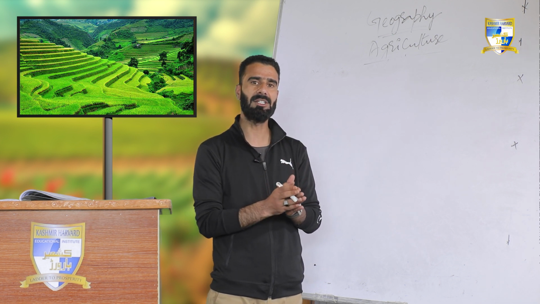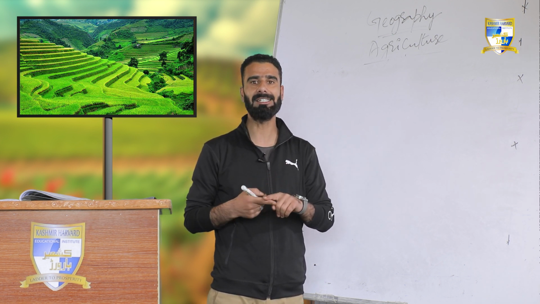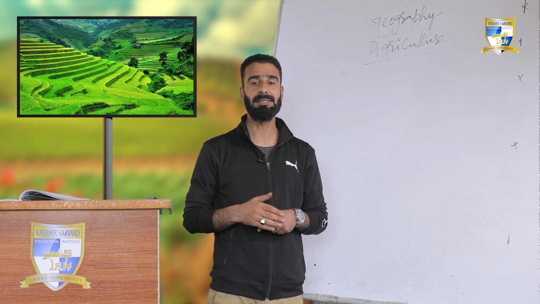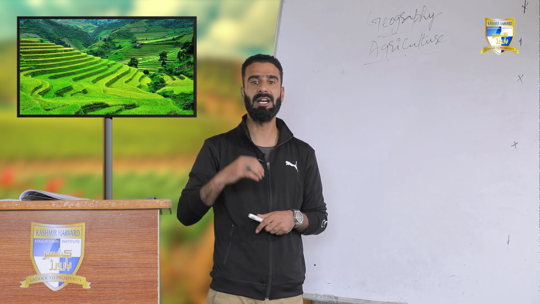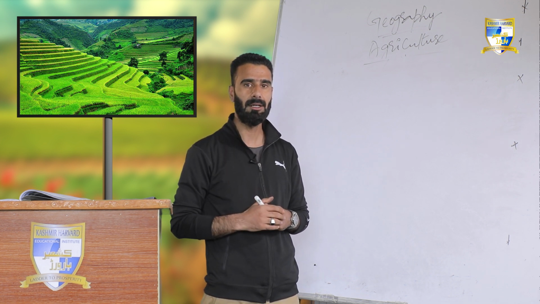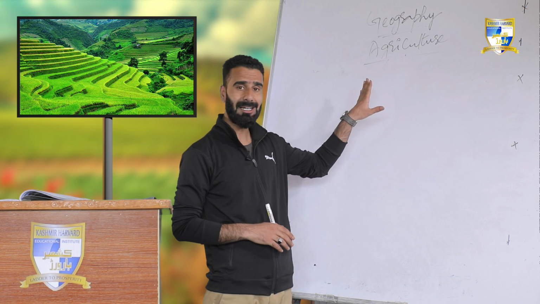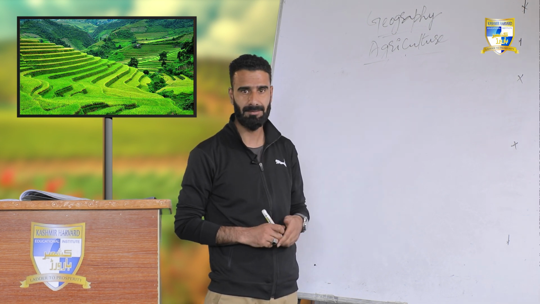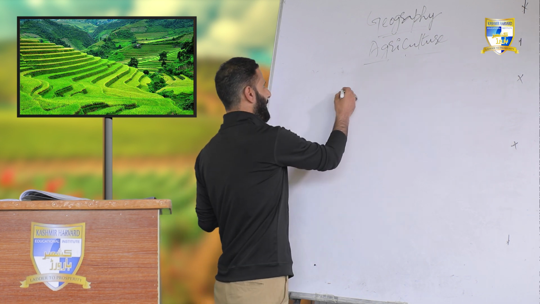So the agriculture which was prevalent in the past and the agriculture which is still prevalent in most of the countries is somehow different. How has it been differentiated? Because of the practices which people perform. So by the fact, we can say that agriculture has been divided into several types.